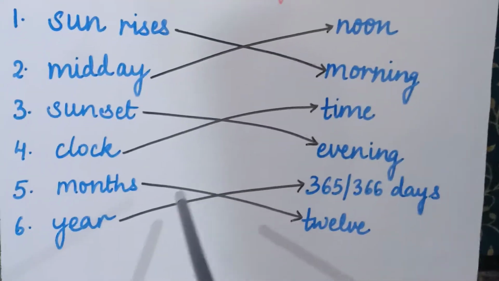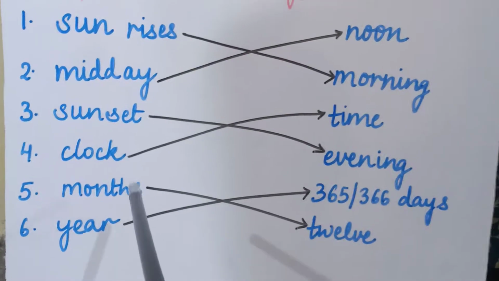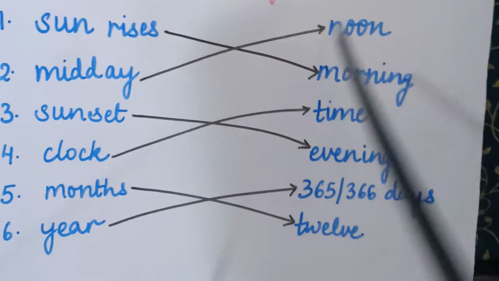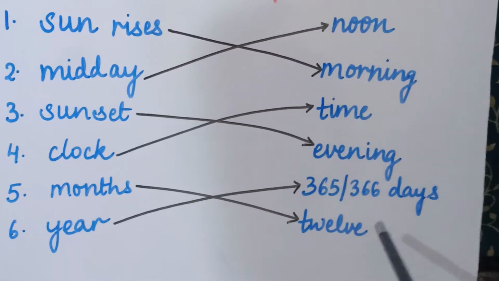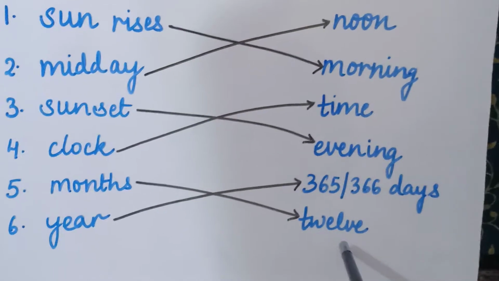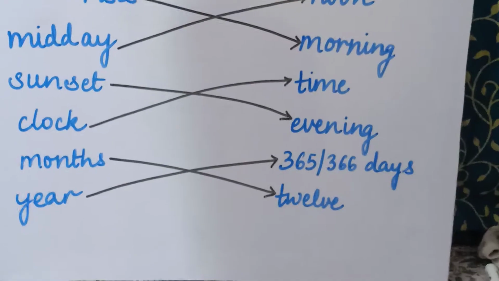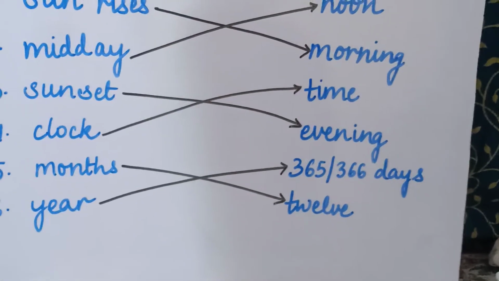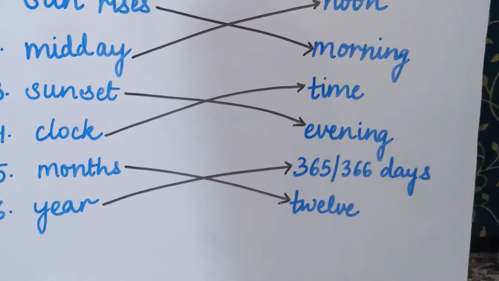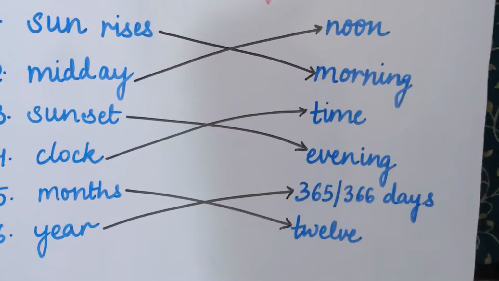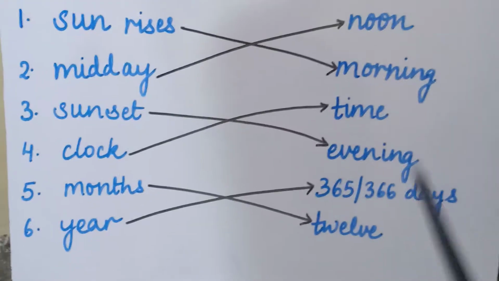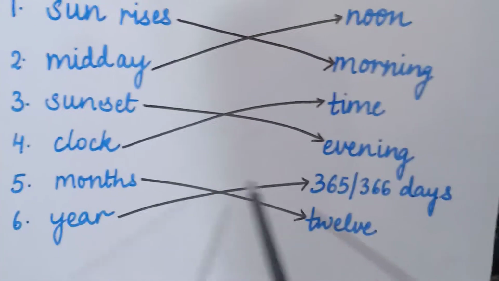Now coming to the fifth word, months. According to these words, which is the correct word for months? 12. Why? Because there are 12 months in a year. You all know that January, February, March, April, May, June, July, August, September, October, November and December. These are 12 months of the year.